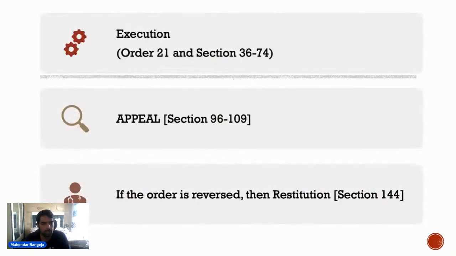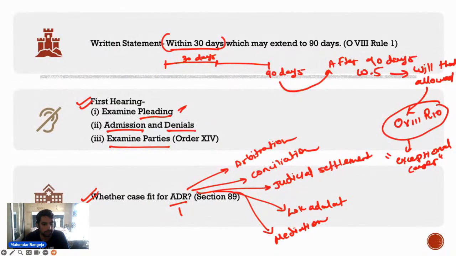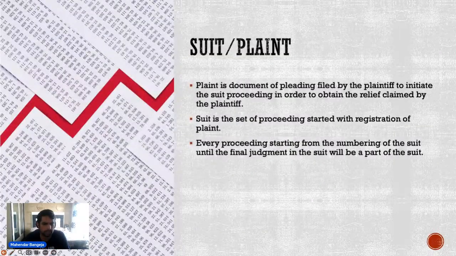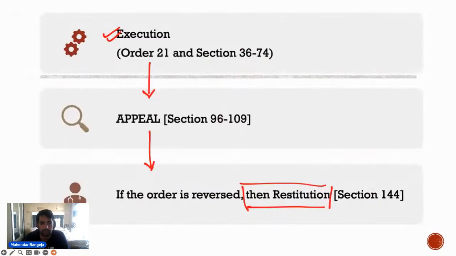After that what will happen? After judgment has been pronounced, that won't be the end of CPC. उसके बाद आता है execution, that is another Herculean task. फिर आप execution के लिए जाओगे, and after execution there can be appeal also, appeal भी हो सकती है, और अगर order reverse हो गया appeal में, then there can be something known as restitution as well. Now this is the broad procedure of CPC. ये broad procedure है CPC में, इसमें बहुत सारे technicalities हैं, but अब हमें एक एक करके सारी चीजें समझनी है.